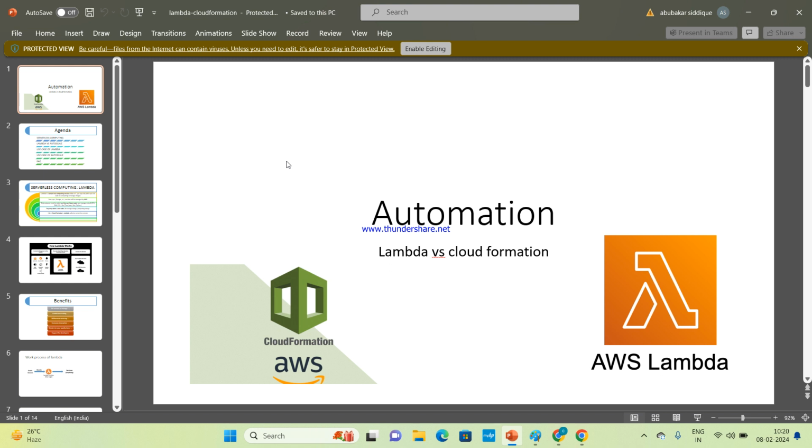So we have completed services under security, network, servers, and storage. Yes or no? Yes, ma'am. So today we are going to start services that are under automation. What is automation? Something which does not require manual human interference. So these 2 services, CloudFormation and Lambda, do not require human interference. Now we are starting with AWS Lambda.